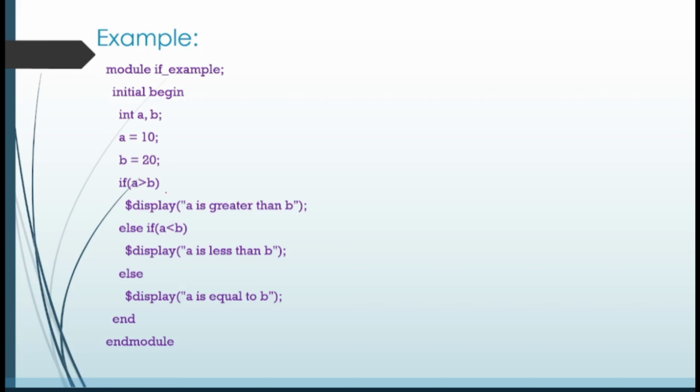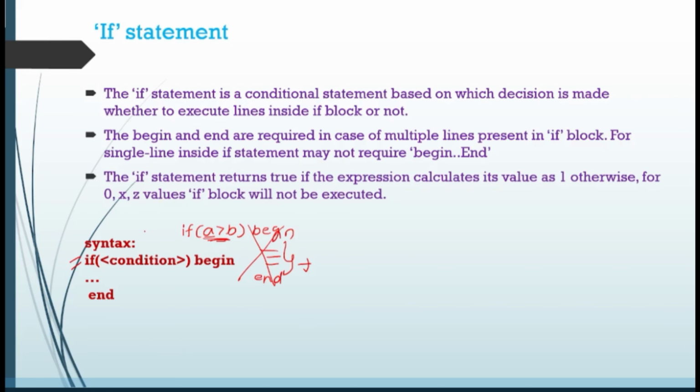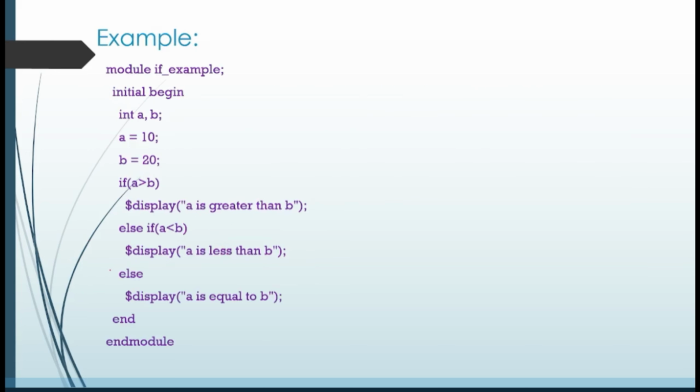If you have more than one statement, along with if you have some more conditions and some more blocks, then you will go for if else if. If you see here, I have taken two values, a and b. If a is greater than b, I want this display to be executed. Else if a is less than b, then I want this statement to be executed, else this statement.